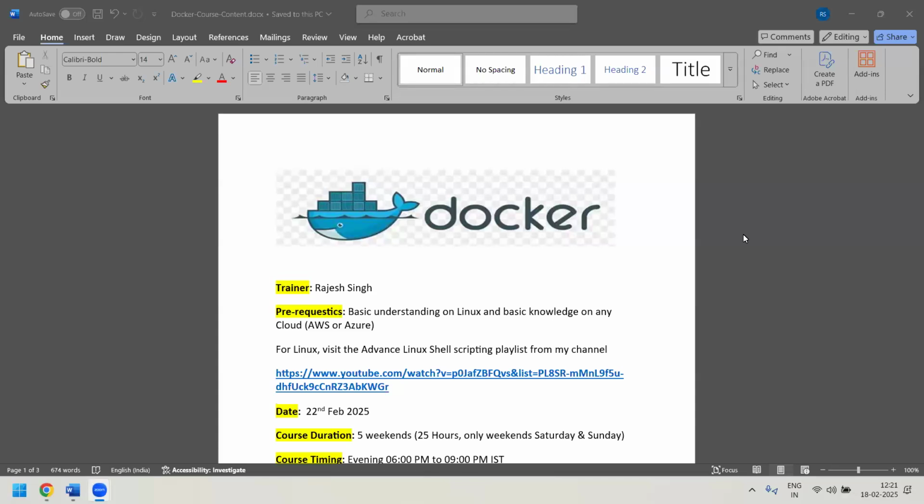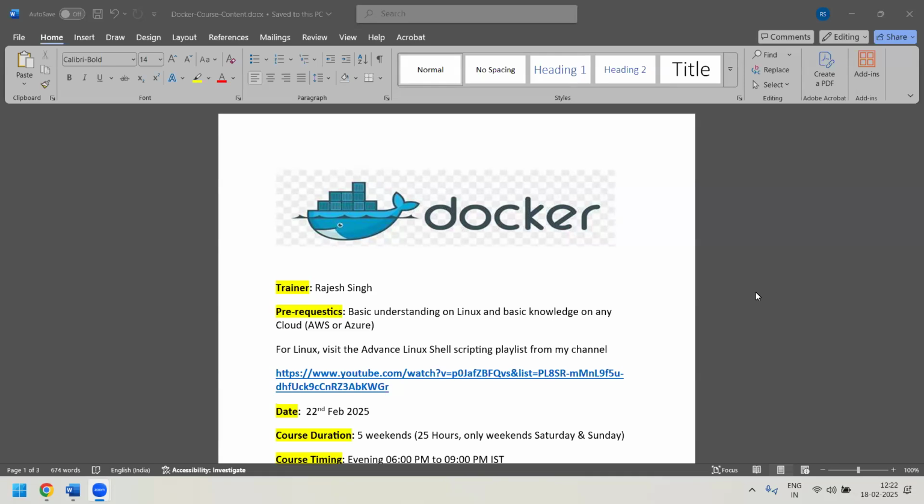Now, who can join this course? Anyone who is very new to the DevOps world and wants to learn container technology can join this course. Or a person who is already working in the industry and wants to upgrade his skills on Docker can also join this course.